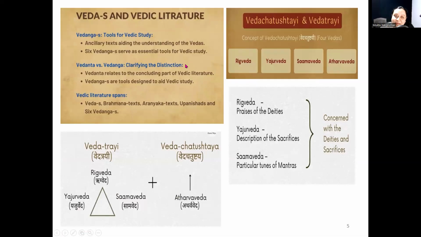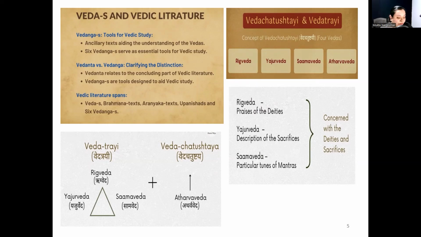Vedic literature is divided in Ved, Vedanga and Vedanta. We are going to see all these three concepts individually in this video. Vedatrayi, Rigved, Yajurved and Samaved. Earlier there were these three Ved and those were called as Vedatrayi.